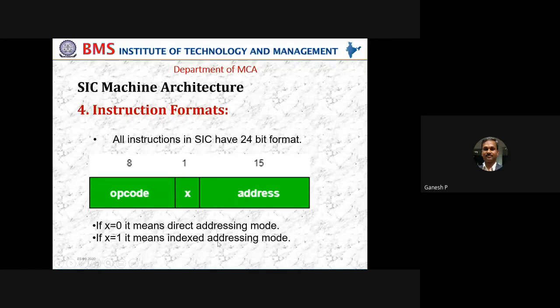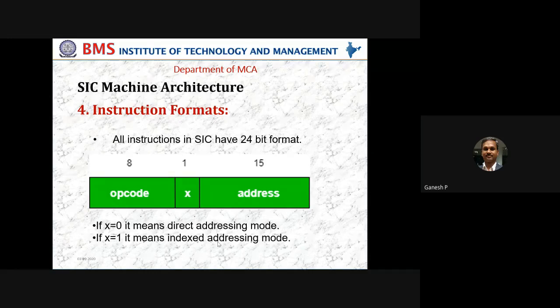Again, I would like you to recall the various addressing modes you might have studied during your CO concept, that is in first semester, wherein the teacher would have talked about 10 to 11 addressing modes: direct addressing, indirect addressing, register direct addressing, register indirect addressing, auto increment, auto decrement, immediate addressing, base with index with displacement. There are so many relative addressing. At least 10 to 11 addressing modes you might have seen in the CO subject.